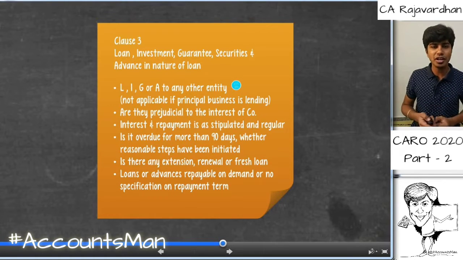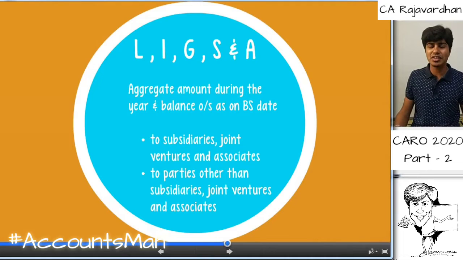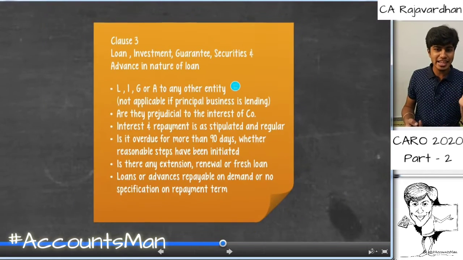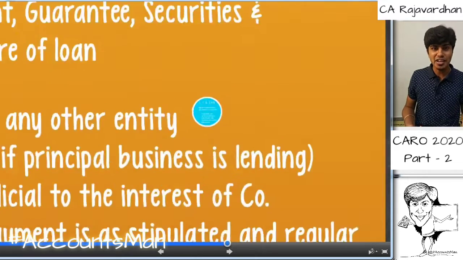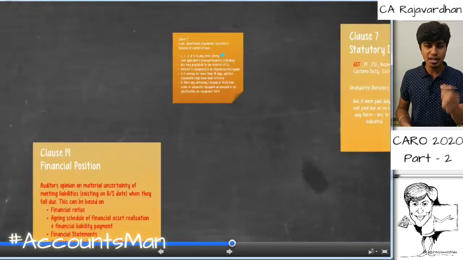However, we have an important thing that we need to see regarding this. We need to check whether this loan, interest, guarantee, security or advance is given to an entity which is our joint venture, subsidiary or associate, or to an entity which is not a joint venture, subsidiary or associate. I repeat, regarding this LIGSA, we need to check whether it is given to a subsidiary, joint venture or associate, or to a party other than our subsidiary, joint venture and associate. We need to say how much of it is to our subsidiary and how much of it is not. That is regarding our clause 3.